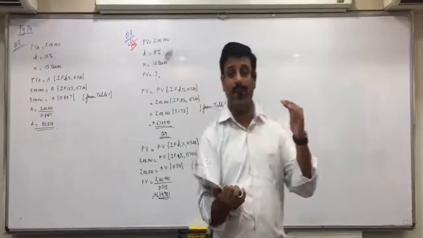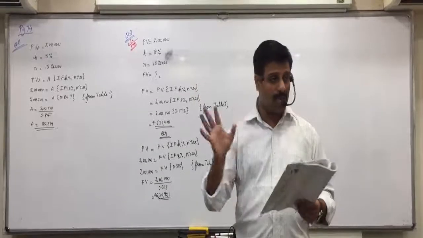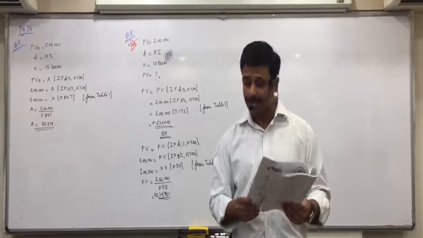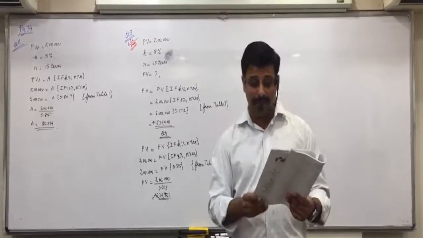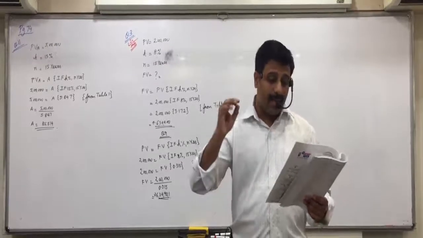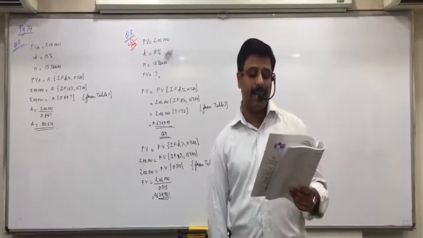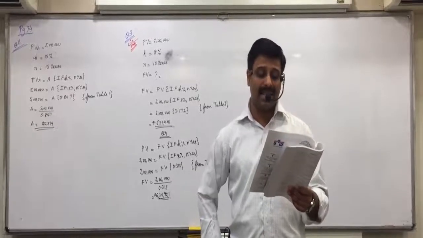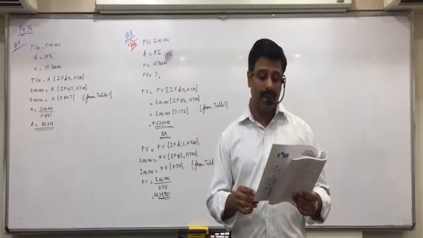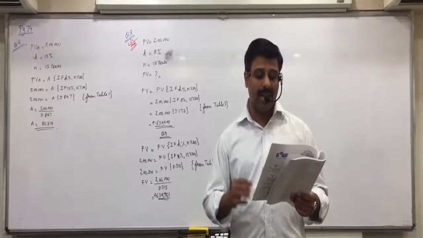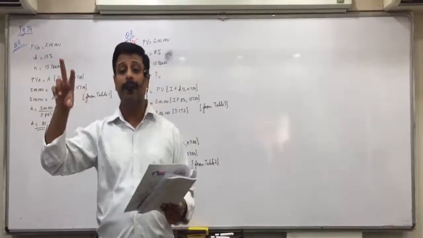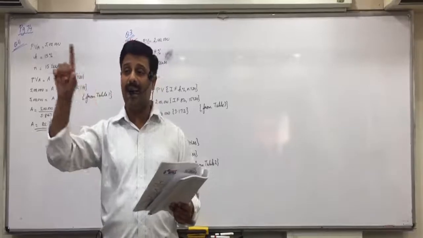If it comes to more than 50 lakhs, they reach the goal. If it comes to less than 50 lakhs, they don't reach the goal. So first you will find that, and they will not reach the goal. That's why the second question is given further. If not, means they will not reach the goal, your future value of annuity will come less than 50 lakhs. Then what amount do they require to invest every year at 10%? Now what is asked? What amount do they require to invest every year, A, at 10% rate of interest every year for 15 years to accumulate 50 lakhs? Then you will take future value of annuity as 50 lakhs and find the value of A.